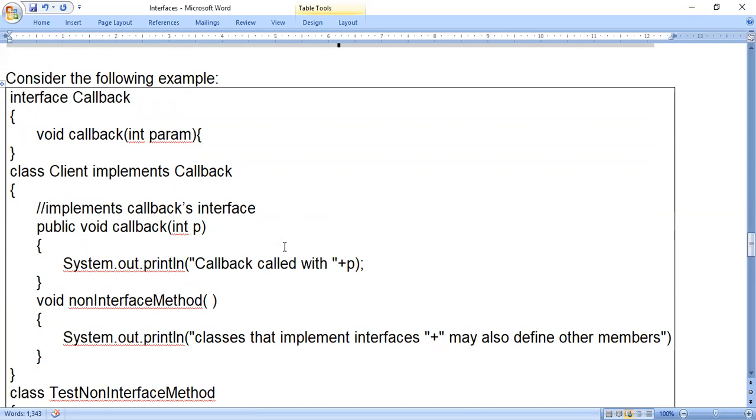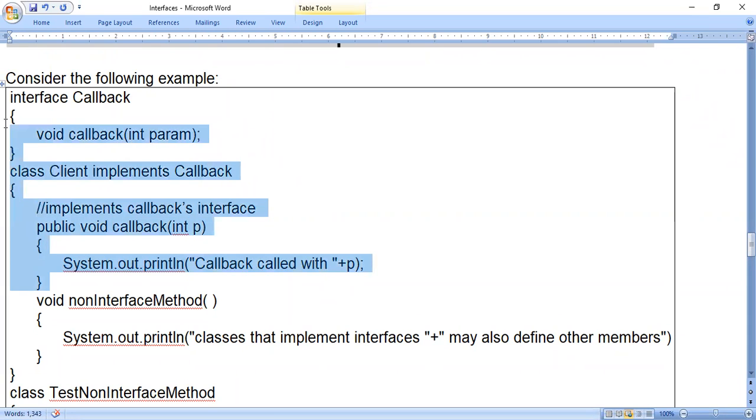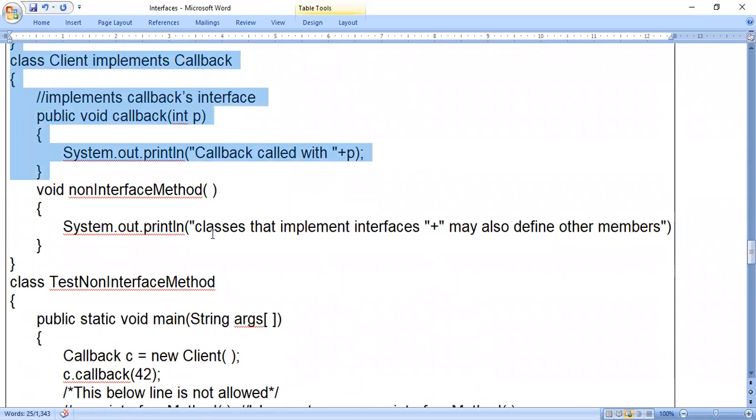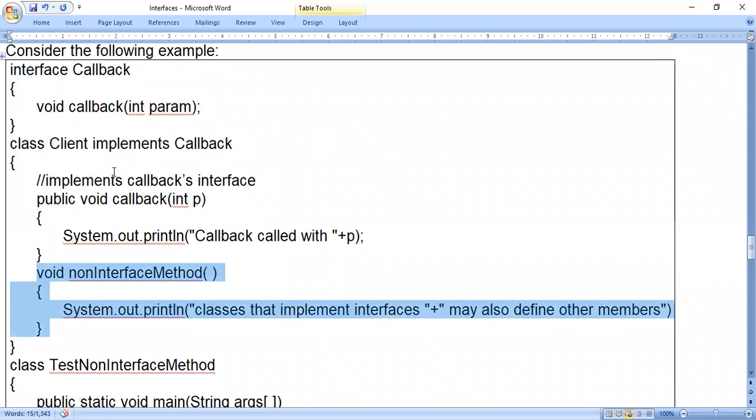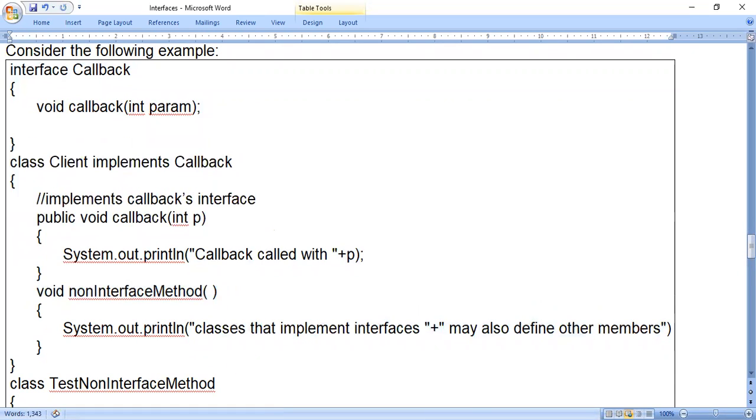So consider the following example: interface callback, void callback. So up to here we know from the previous example only. One more concept here is we can write a method which belongs to only the class, not the interface. That means we did not write this method inside the interface. That means without writing the body of the method, we need not specify like this. So this is an independent method, that means which doesn't belong to the interface. Like that also one more method we can write.